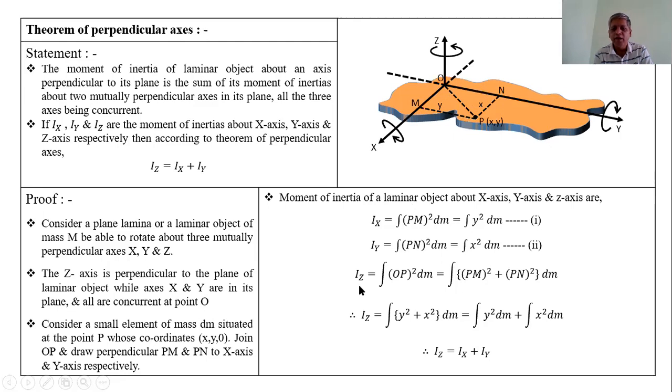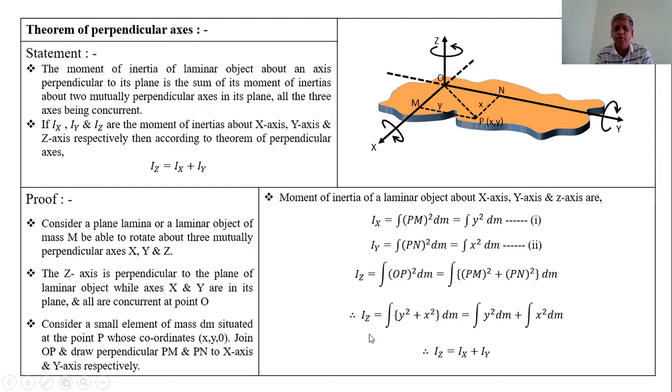Therefore, Iz is equal to integration of OP square dm. Instead of OP square, we write PM square plus PN square. This becomes integration of PM square plus PN square, in brackets, times dm. But PM is equal to y and PN is equal to x.